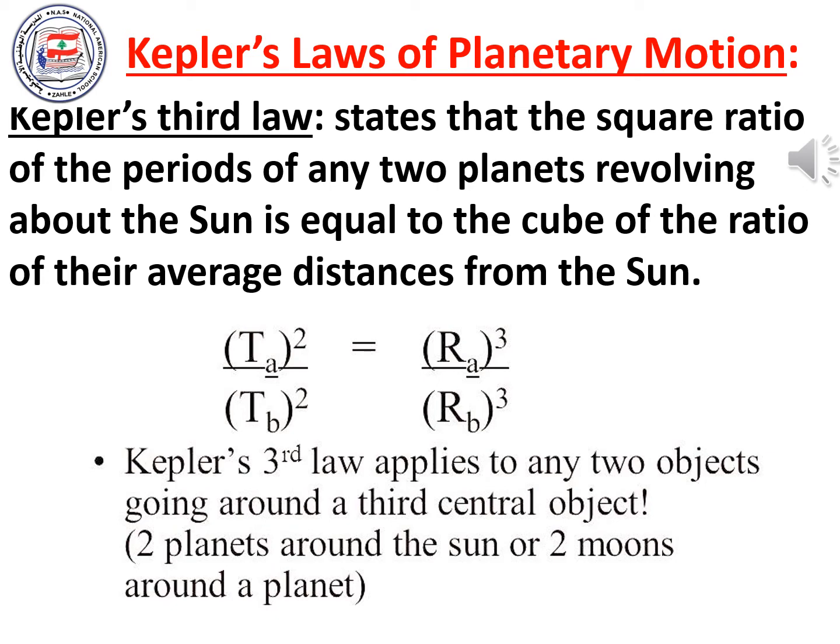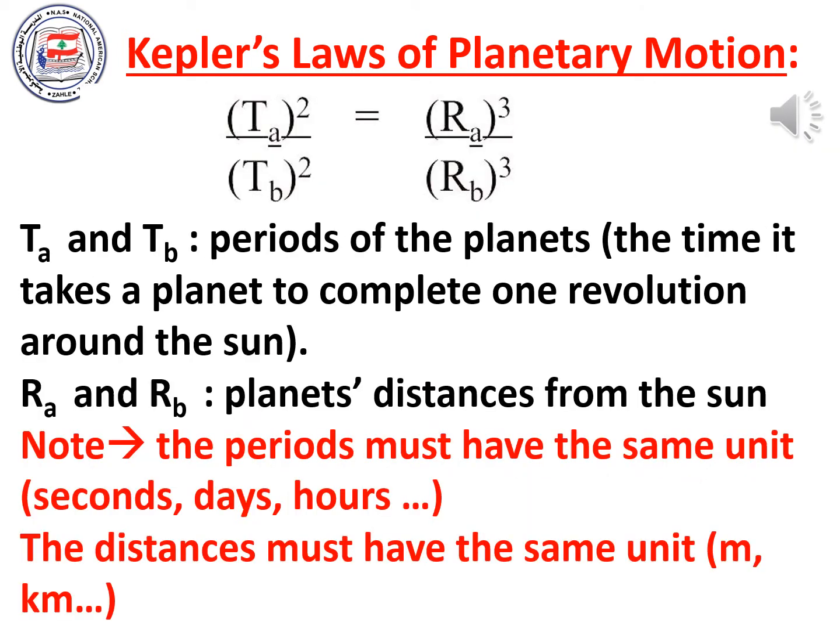So it may apply to two planets going around the Sun, or it can also apply to two moons going around a planet. So in Kepler's third law of planetary motion, Ta squared over Tb squared is equal to Ra cubed over Rb cubed, Ta and Tb are the periods of the planets, the time it takes a planet to complete one revolution around the Sun, which I already stated. Ra and Rb are the planet's distances from the Sun.